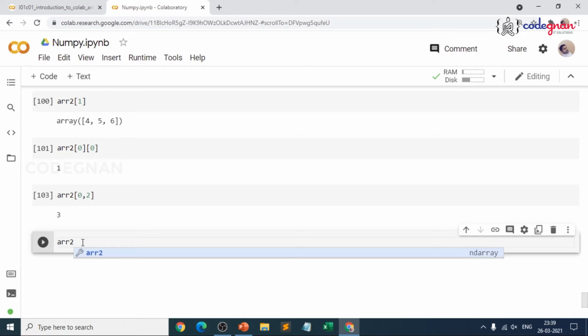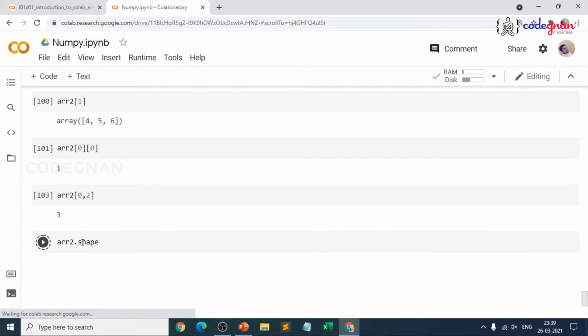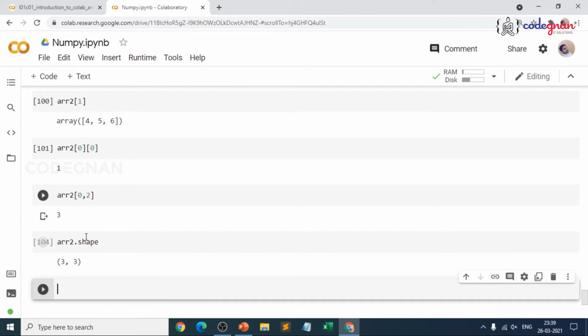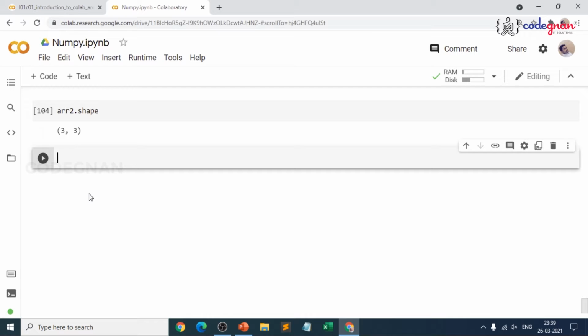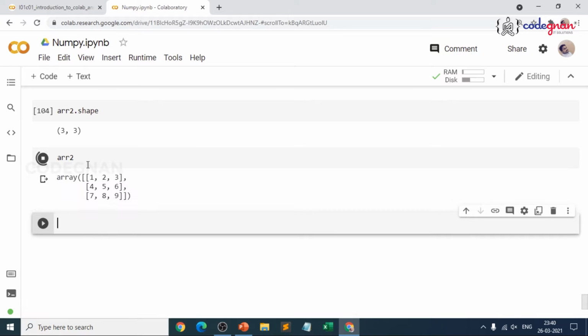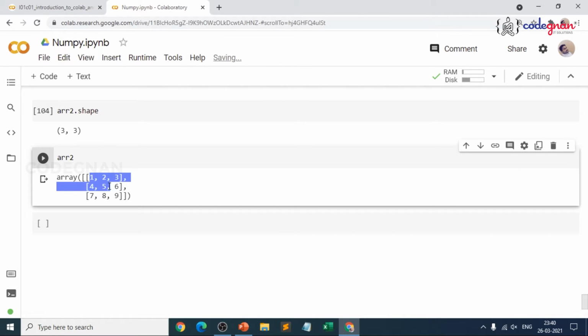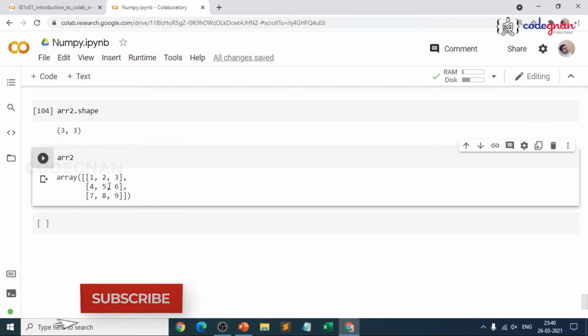That means when you go for arr2.shape, what will it give you? The shape of it: 3 rows and 3 columns. So this is how we could unpack. That means how can I unpack some specific group of it? Suppose I print arr2, and I want to get only something like 1, 2, 4, 5, only the first 2 rows and first 2 columns.